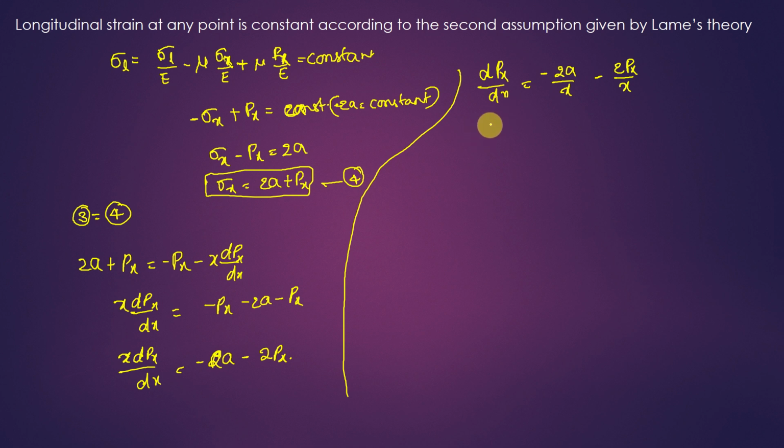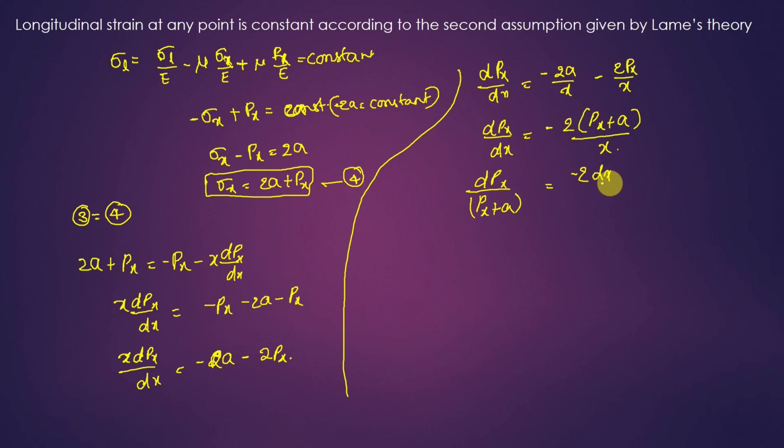So in the next step, I'll write it as dpx by dx is equal to minus 2 into (Px plus a) by x, right? So again, I will take this term here: dpx by (Px plus a) is equal to, cross multiplication here, minus 2 into dx by x. So let us integrate the above equations. So what will you integrate? Take 1 by (Px plus a) dpx and minus 2 by x dx.